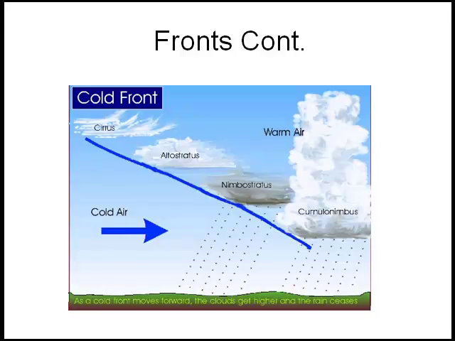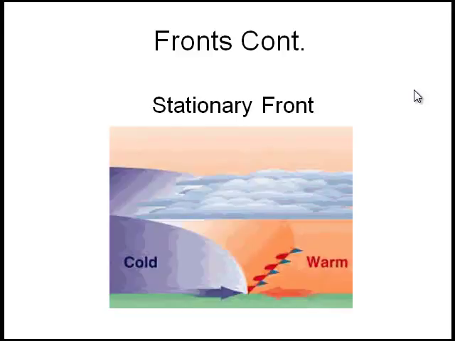Our third type of front is called a stationary front, and this is what happens when two air masses meet and they simply stall, so they quit moving, and the resulting boundary is called a stationary front. When these two fronts meet and stall, we get a stationary front.